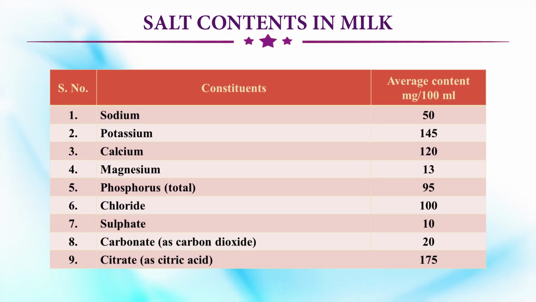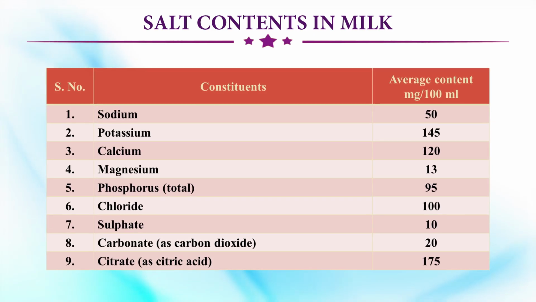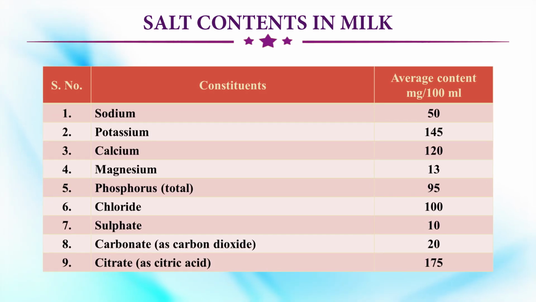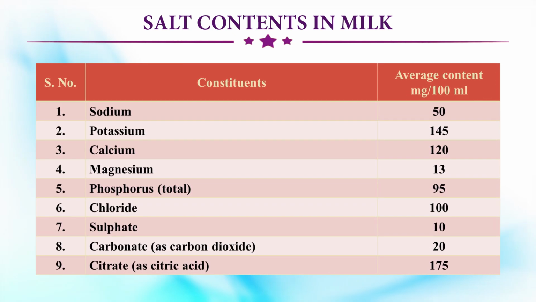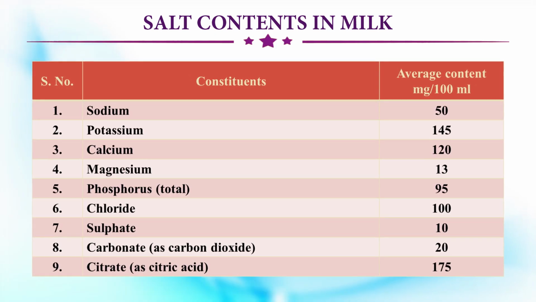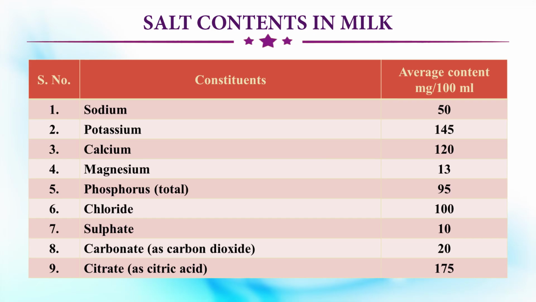Now milk salts, we can divide into two major constituents. It includes calcium, magnesium, sodium, potassium, phosphorus, citrate, chloride. And then the trace elements, all other elements, come under the traces. So you can see the values: sodium is 50, potassium 145, calcium we already mentioned 120, magnesium 13, phosphorus 95, chloride 100, sulfate 10, carbonate 20, and citrate 175.